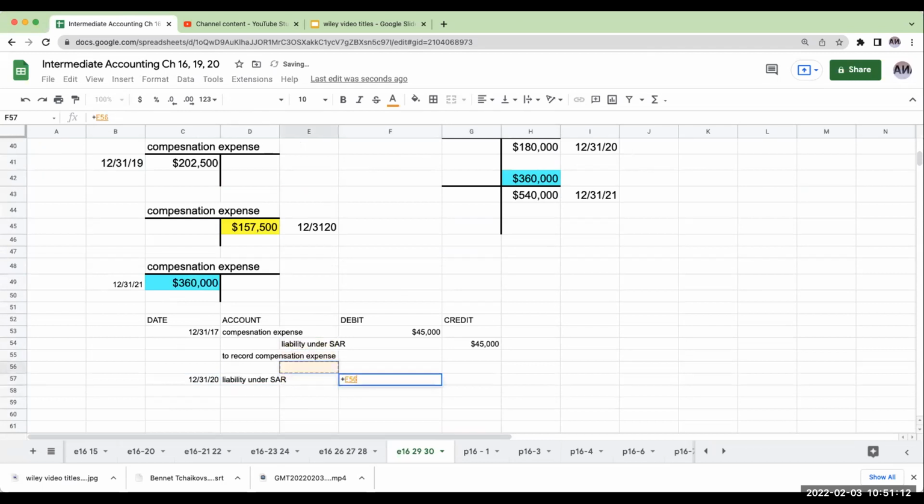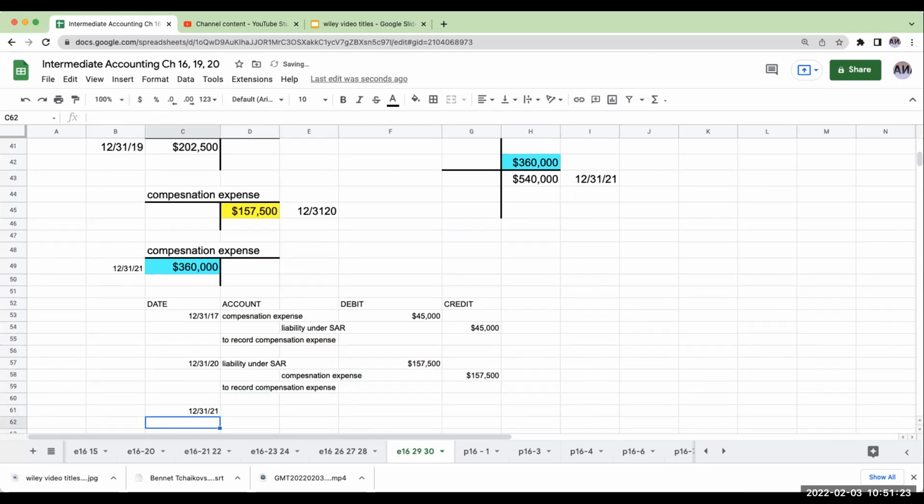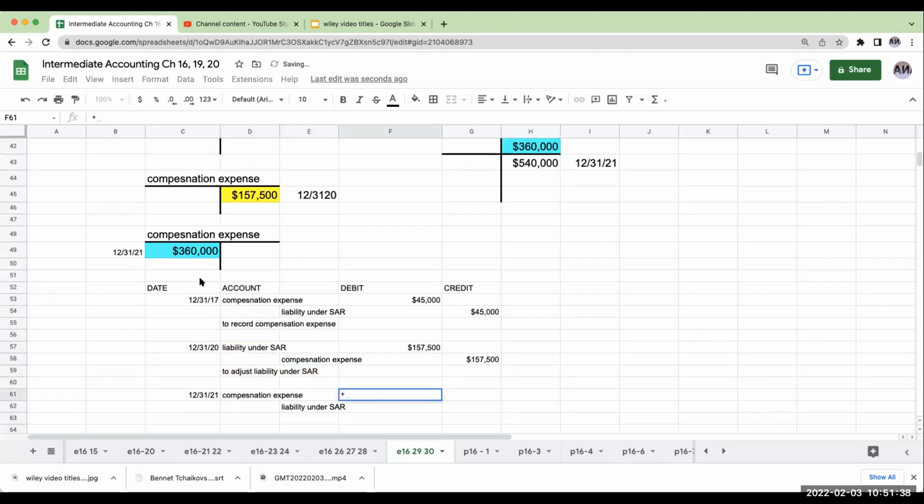Remember, this is the year that we had the debit to the liability under the stock appreciation right. And this is going to be 12/31/21. You may want to call this something else because you're not really recording expense to adjust liability under stock appreciation right. And then over here, you've got compensation expense liability for this last year. This is going to be for 360 and then for 360.